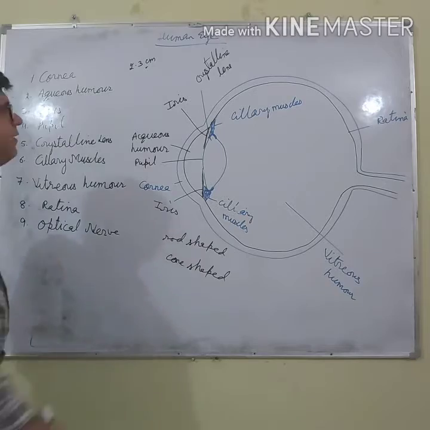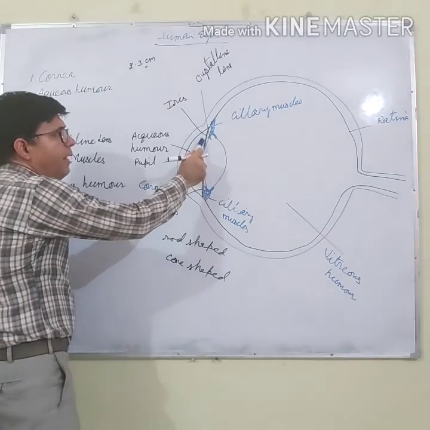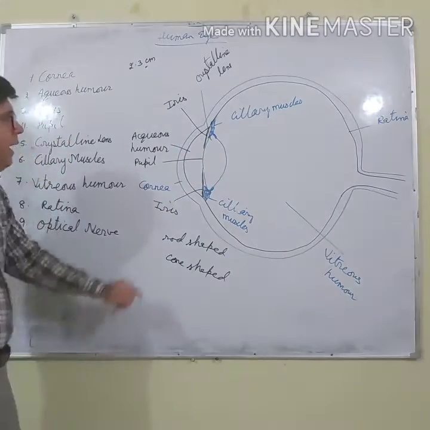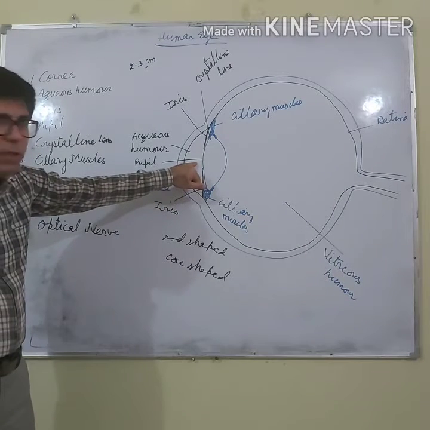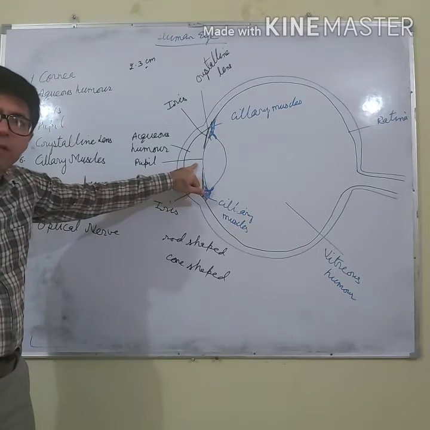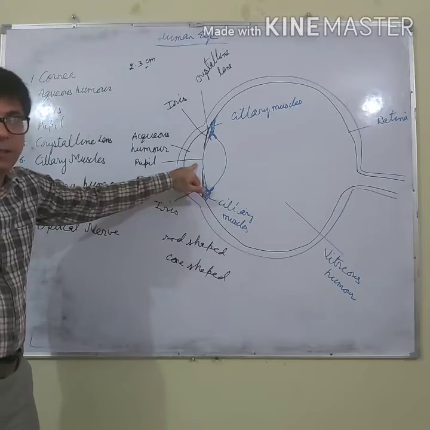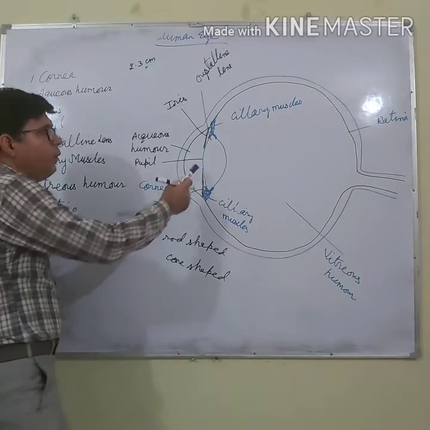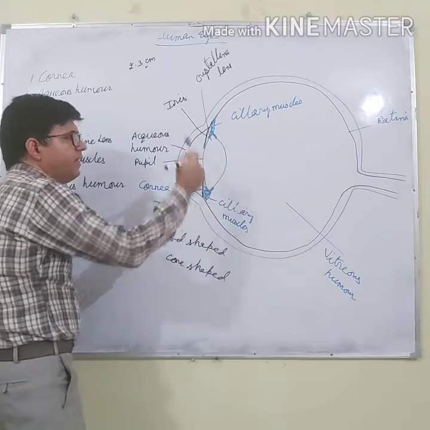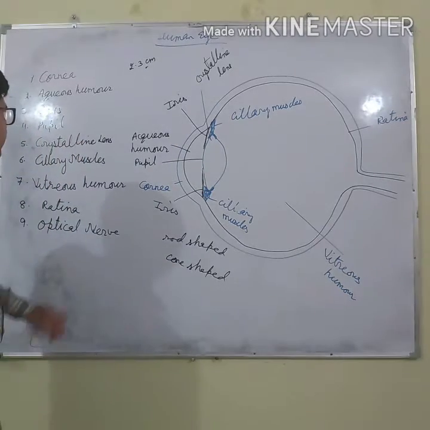Iris is a circular black diaphragm, and its purpose is to control the size of the pupil. The pupil is a small hole through which light enters the crystalline lens.